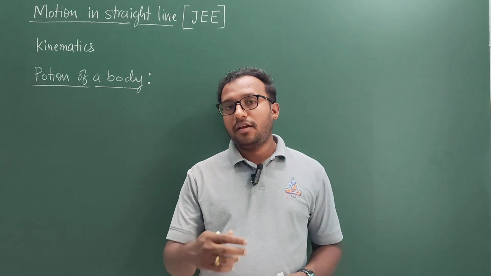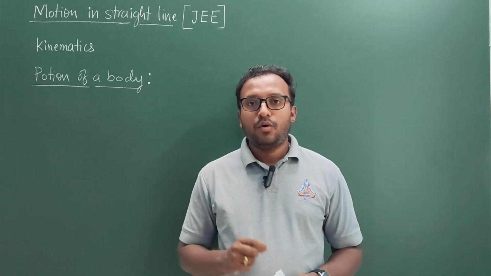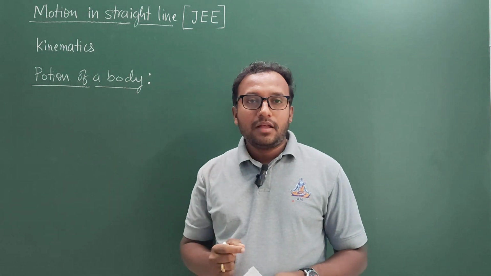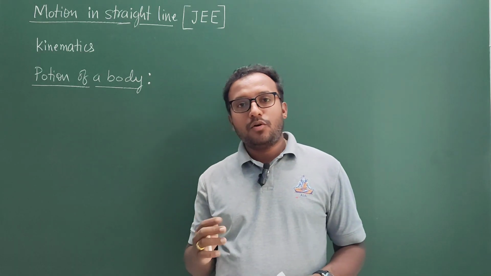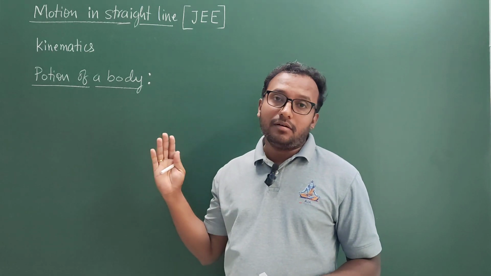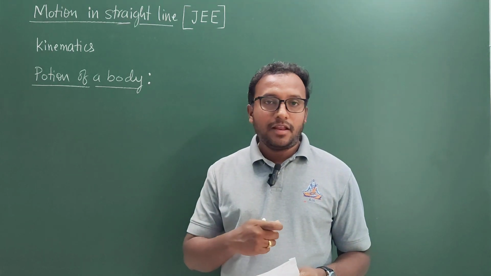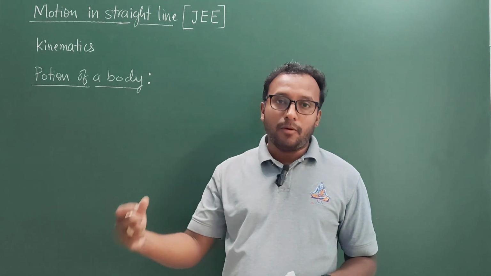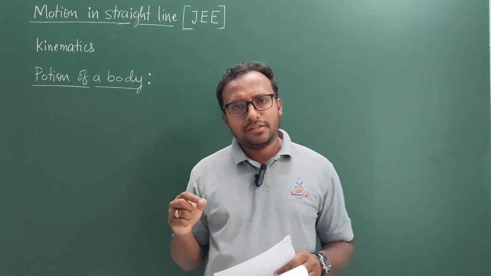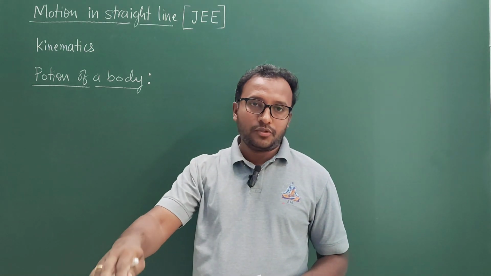To go further in kinematics, we must understand some basic terms of kinematics. One such basic and very important term is the position of a body. See, the position of a body sounds very simple, but it is a very important thing, playing a key role in understanding the motion of the body and in measuring the motion as well. Position is nothing but the location where the body is at present. This is called position.